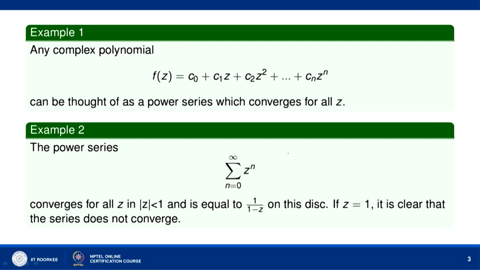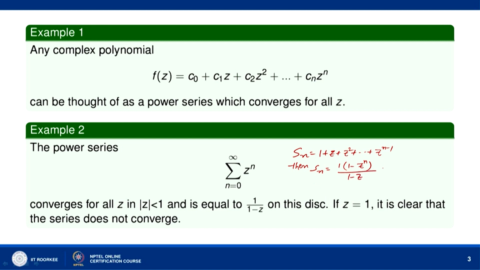Let us take the nth partial sum of this series, Sn equal to 1 plus z plus z square and so on, z to the power n minus 1. Then it is a geometric series and therefore, Sn is equal to 1 into 1 minus z to the power n divided by 1 minus z.